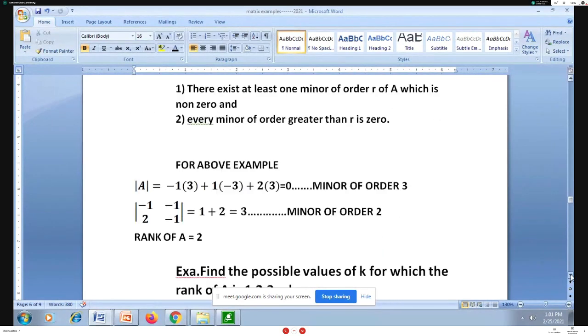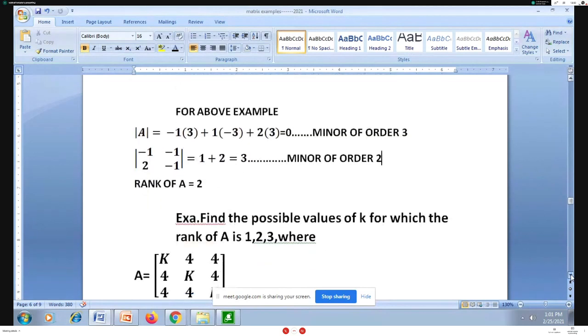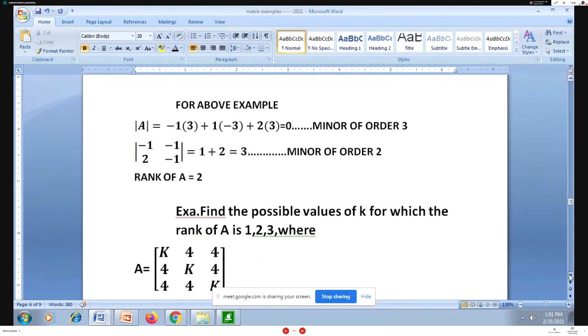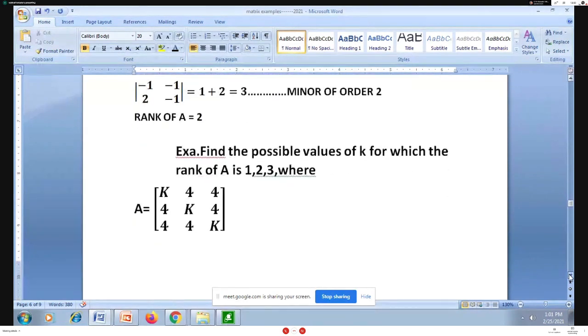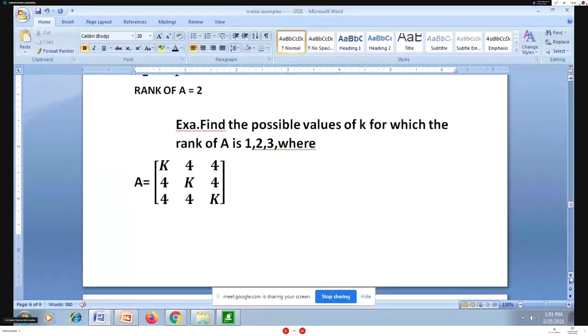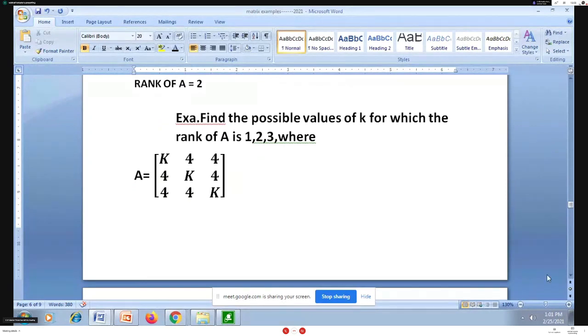Now I have to go for a favorite example of university. Most of the time these patterns of questions are asked in university question papers by examiners. The question is: find the possible values of k for which the rank of A is 1, 2 or 3, where I have this matrix A.